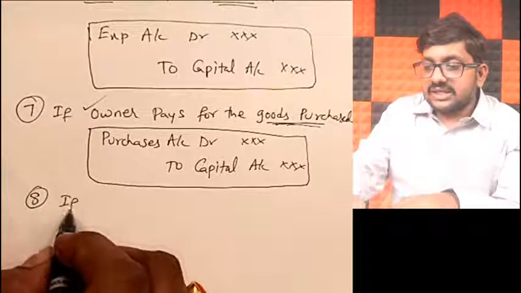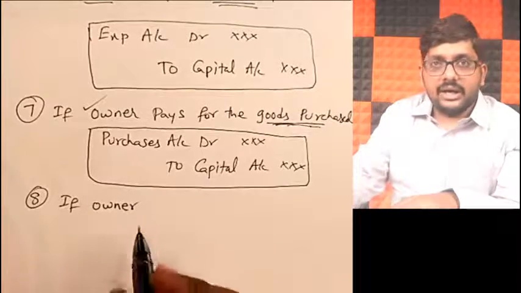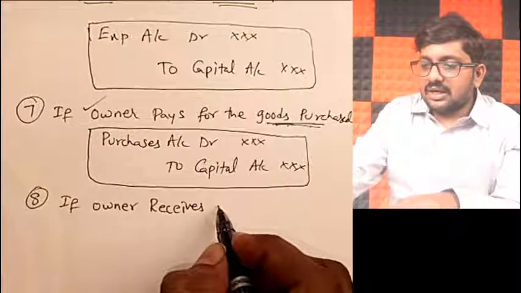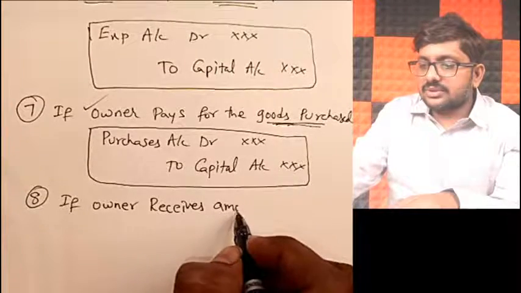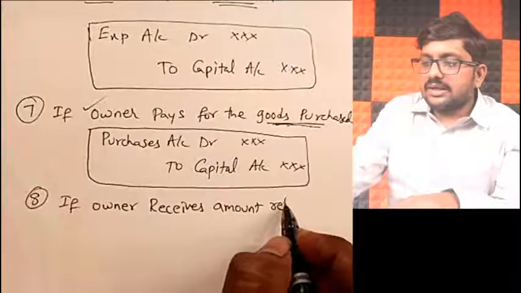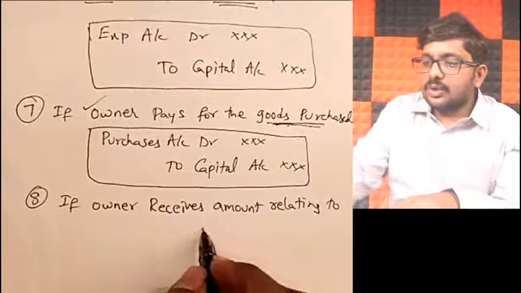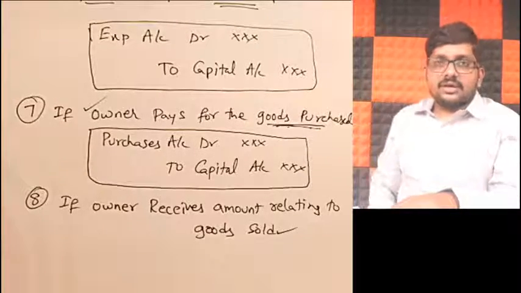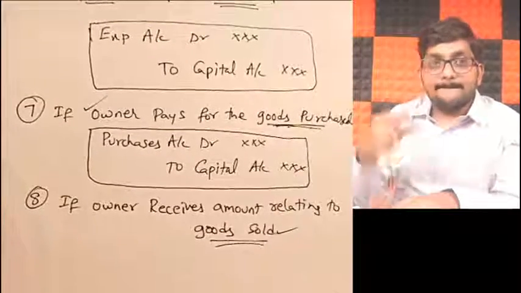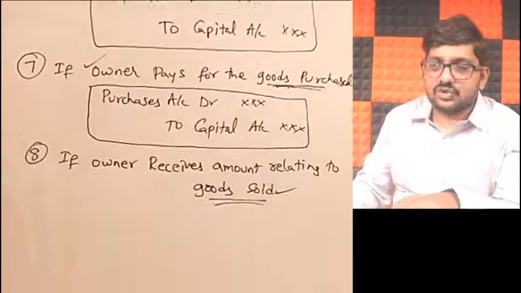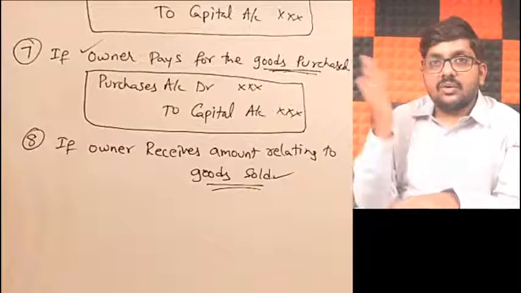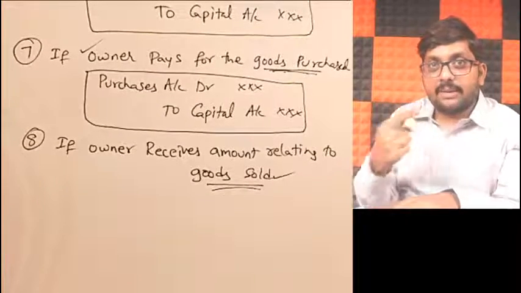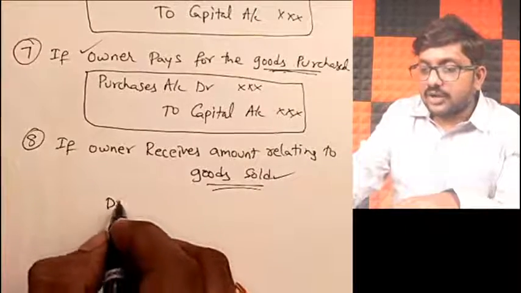Next scenario is if the owner receives an amount relating to goods sold. What is happening? Goods sold. Whose goods? Business goods sold. But who took the money? The owner took the money. Whose money is that? Business money taken by the owner.